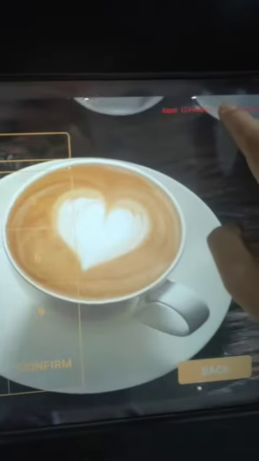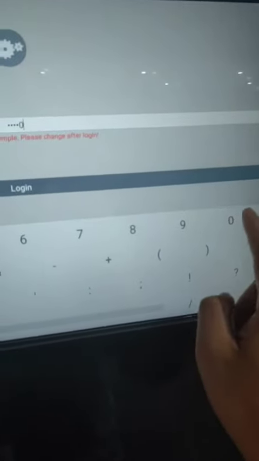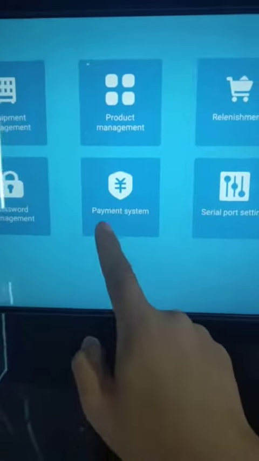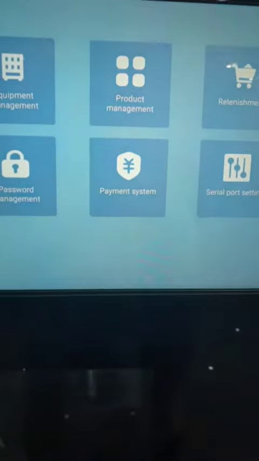73194653. Then the number is here, and choose admin login. Admin login. The admin password initial is 6-bit 0. Okay, login and open the payment system.